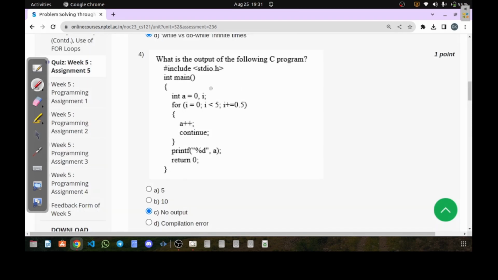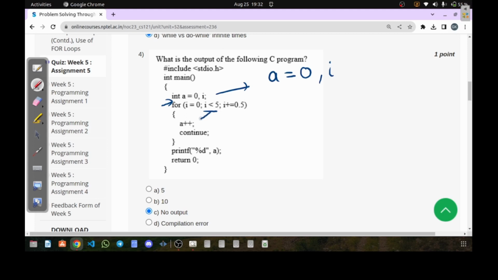In this, if you look carefully, here we have two variables. The first variable is assigned the value as 0 and the name of the variable is A. The next variable taken here is I, and that is utilized in the for loop. In the for loop, it is saying I is equal to 0. So the value of I is assigned as 0. Next we are checking the condition. The condition is I less than 5. The value of I is what? 0. 0 less than 5.